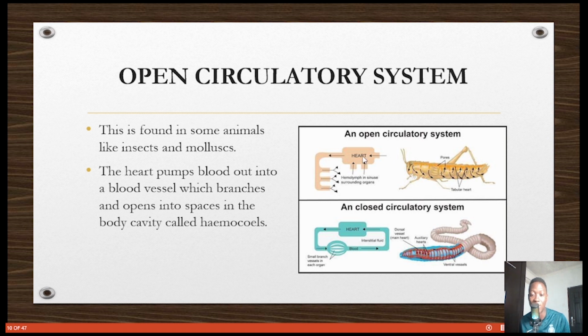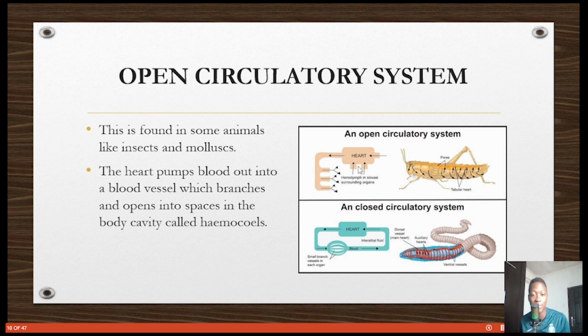It's called open circulatory system. There's no vessel, there's no vein, there's no artery surrounding the cells. It just pumps into open space. The cells take what they need and then it flows back into the heart. So this is an open circulatory system, and it is easy because the animal is small.